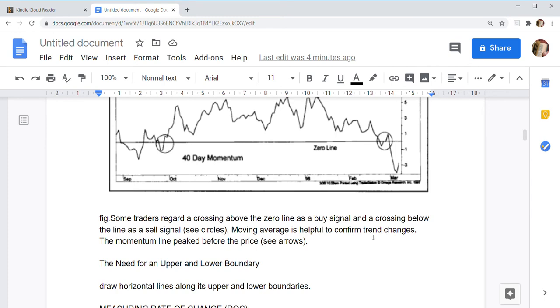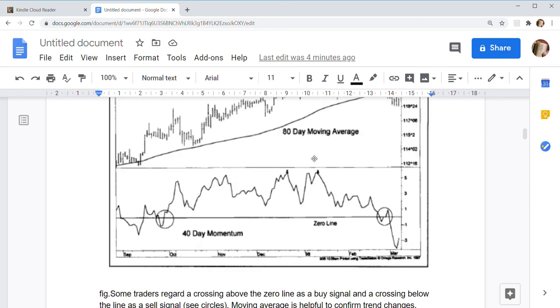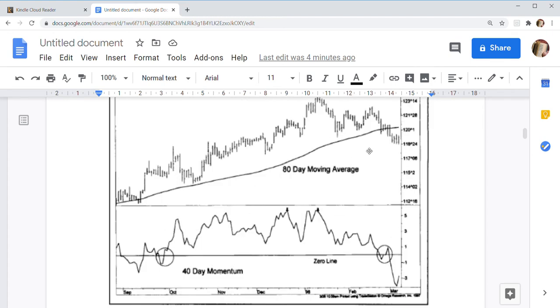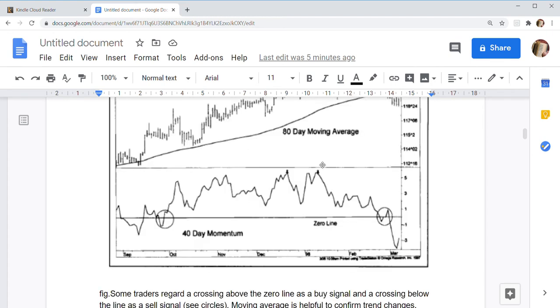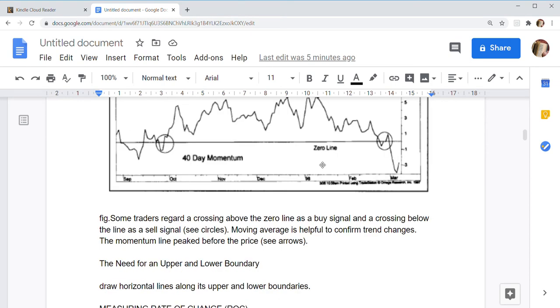Moving average is helpful to confirm trend changes. This is an 80-day moving average. This is helpful to confirm trend changes. The momentum line peaked before the price.